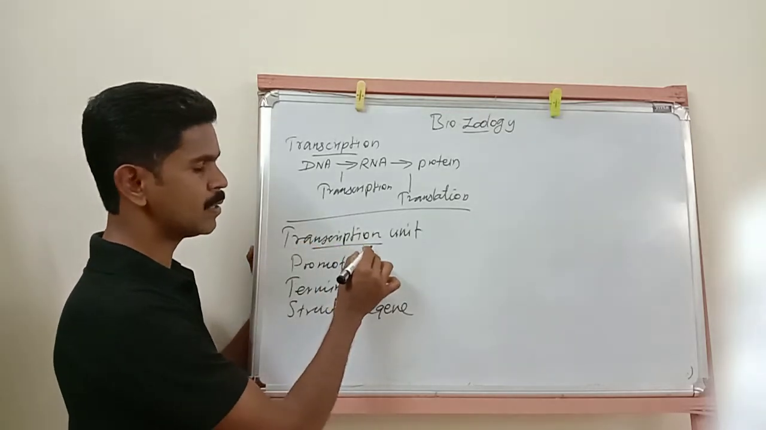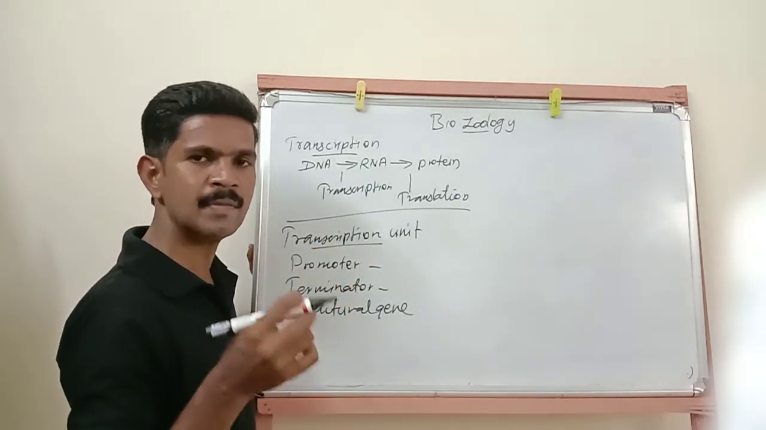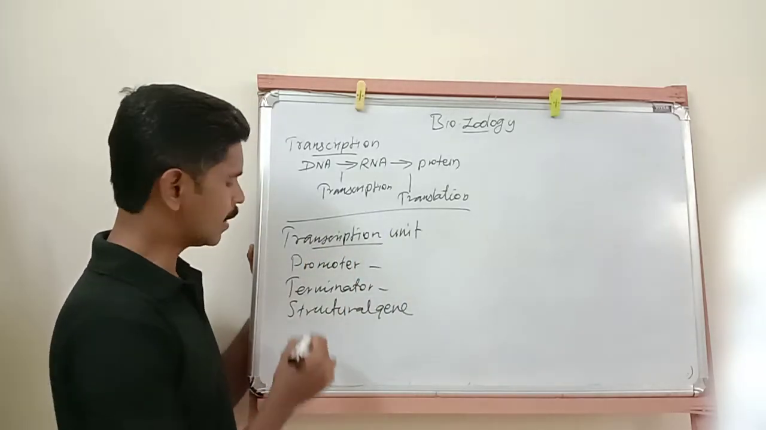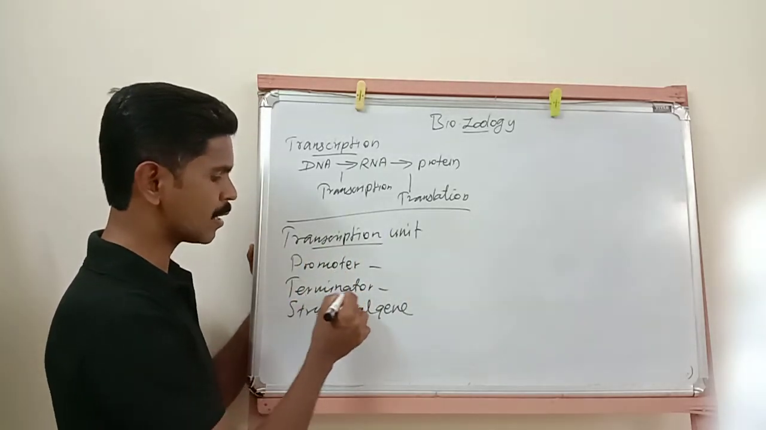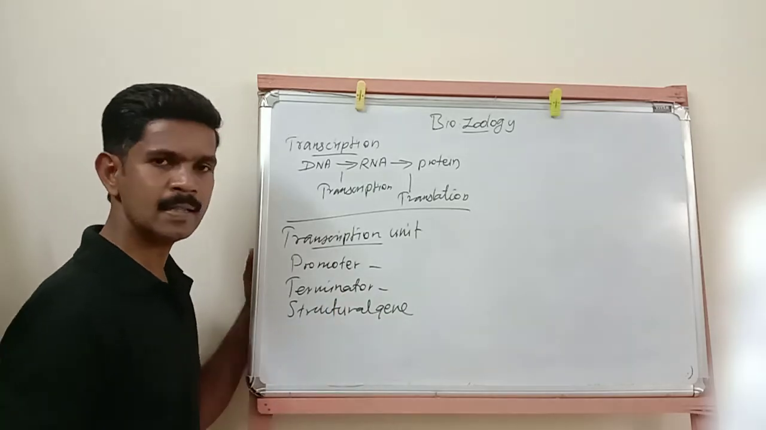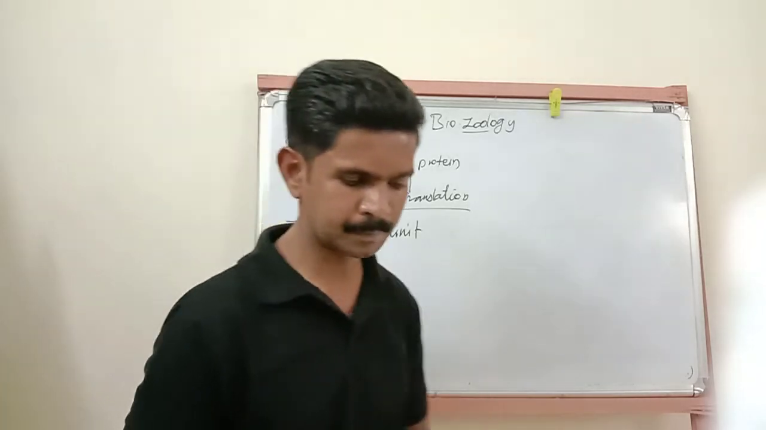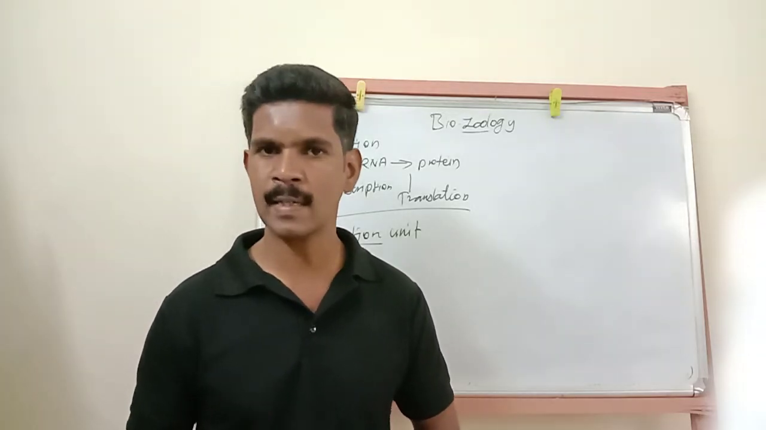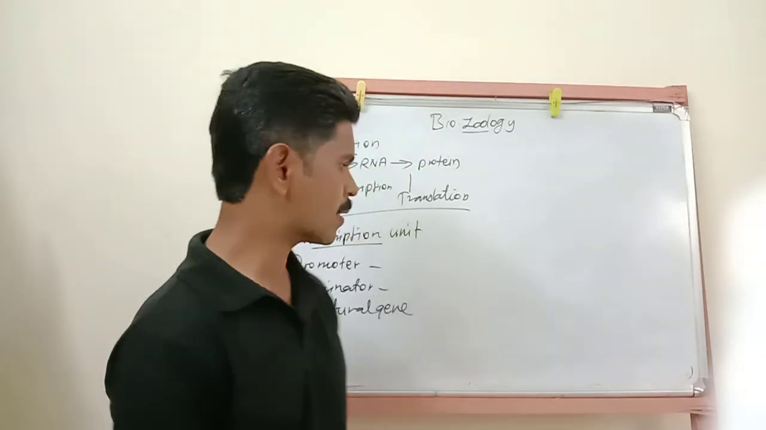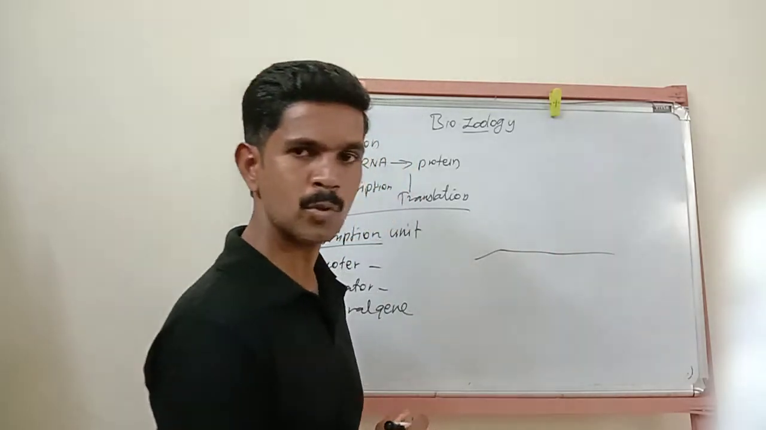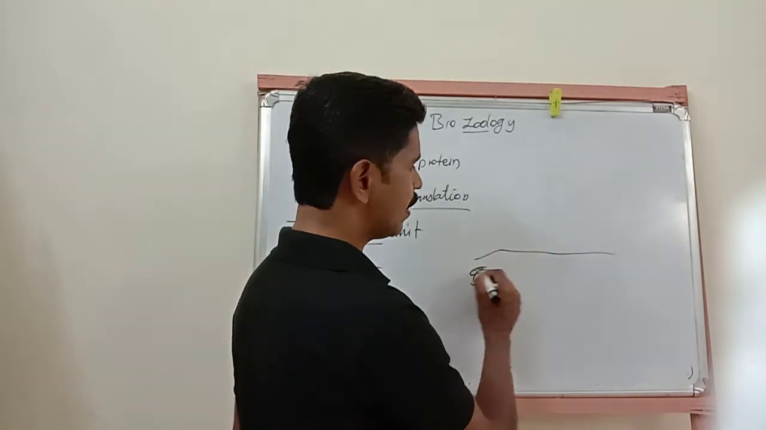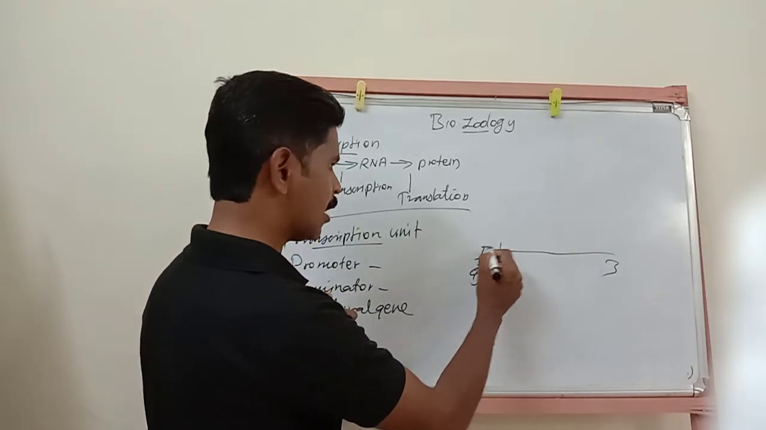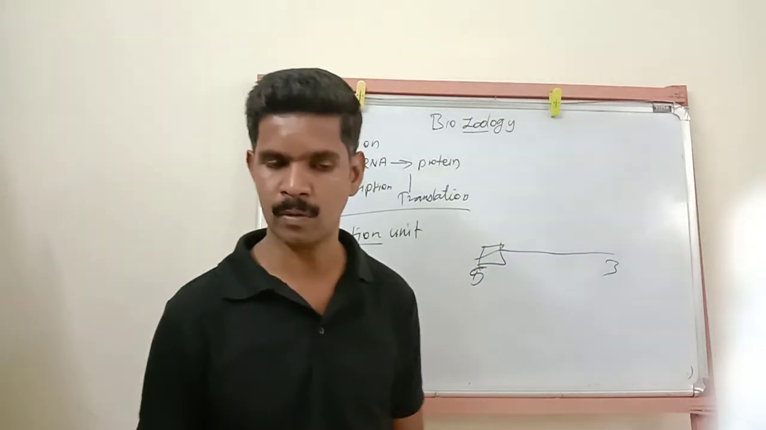So the place or the site where the transcription process takes place is called the transcription unit. We have three regions: promoter region, terminator region, and structural gene. Understand? Then see, the promoter region is located in the 5-end. You all know the structure of DNA. It has two ends. Just imagine this is the 5-end, this is the 3-end. So this promoter region is present in the 5-end of a DNA molecule.